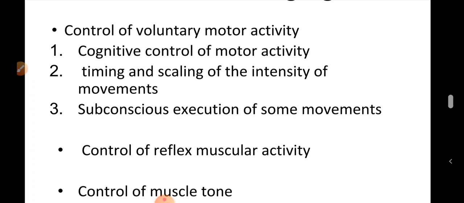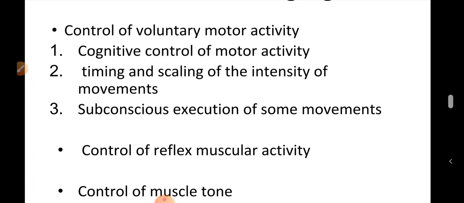Basal ganglia also help in the control of reflex muscular activity. Basal ganglia exert an inhibitory effect on the spinal reflexes and regulate the activity of muscles which maintain posture. Visual and labyrinthine reflexes are important in maintenance of posture, which we will see in the next series. The coordination and the integration of impulses for these activities depend upon basal ganglia. It also helps in the control of muscle tone.